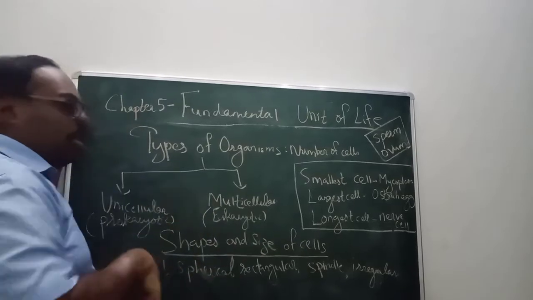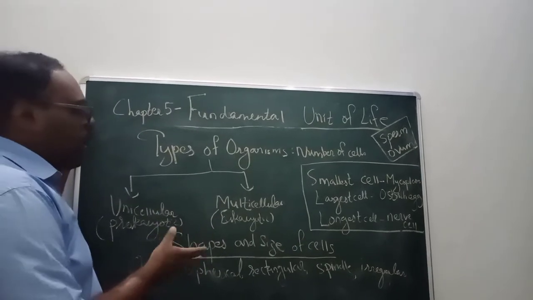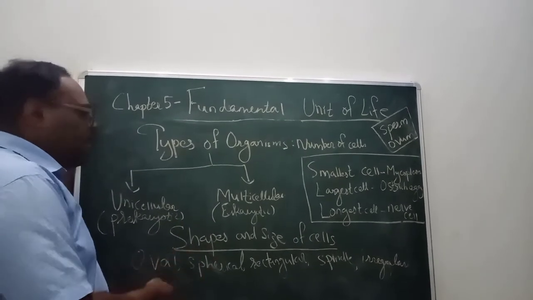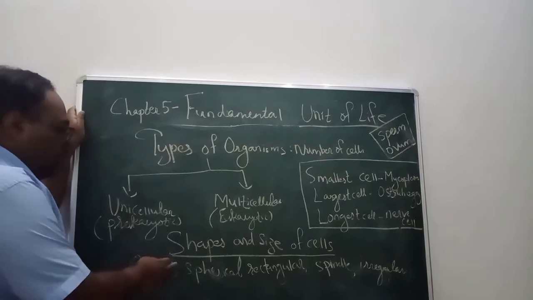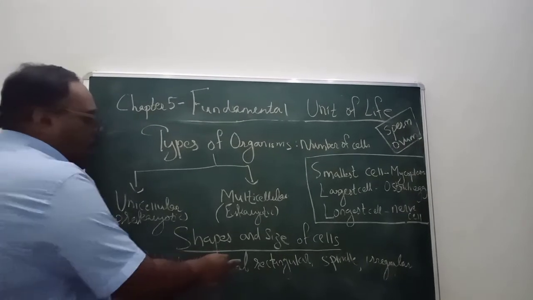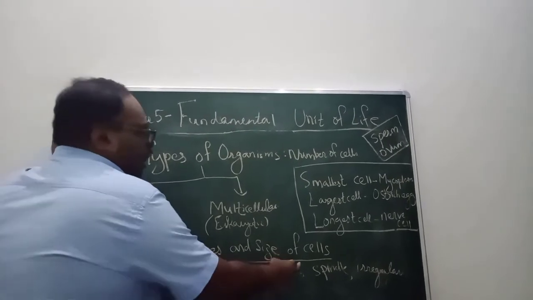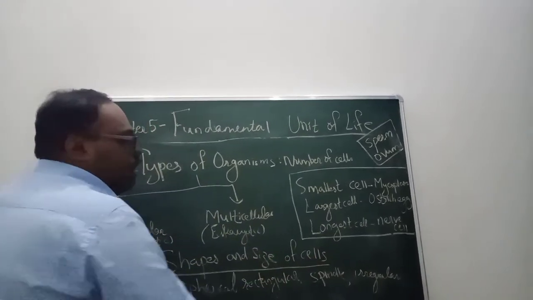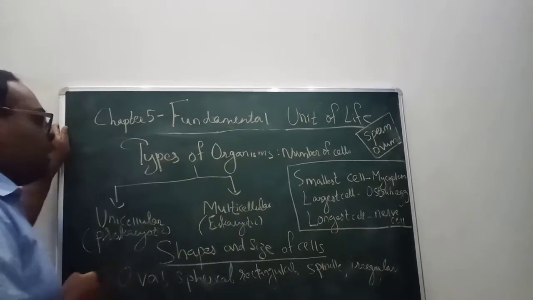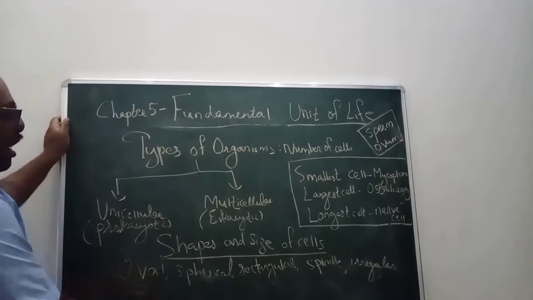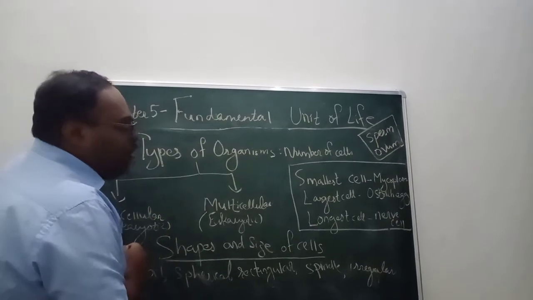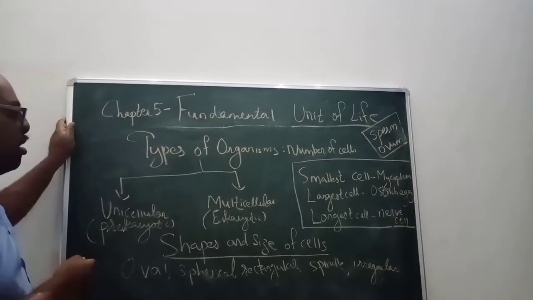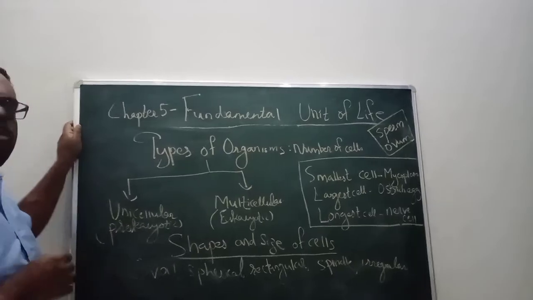Other types are present inside tissues, and we will study about that later. An example for an oval cell is an egg. An example for an irregular cell is the amoeba.